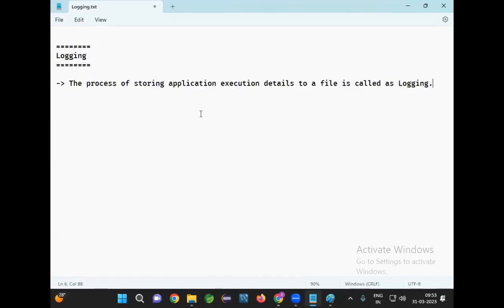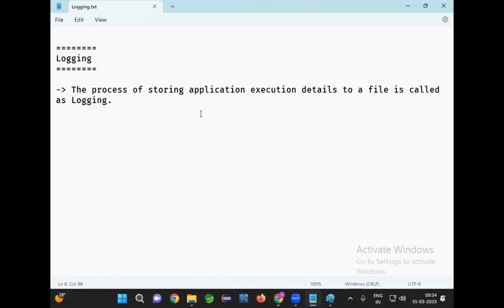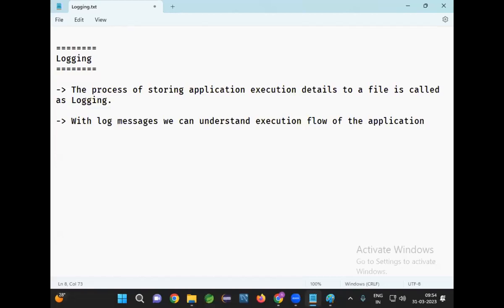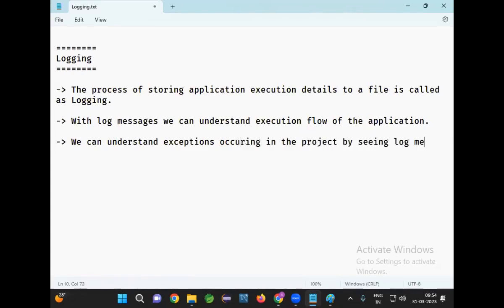Now, why do we need to go for this logging? What is the benefit of this logging? Come on, guys. What is the benefit of this logging? With the log messages, we can understand the execution flow of the application. Got it? We can understand exceptions occurring in the project by seeing log messages.